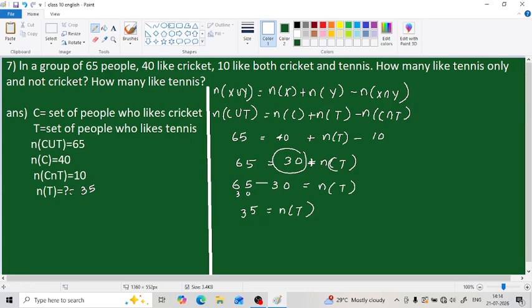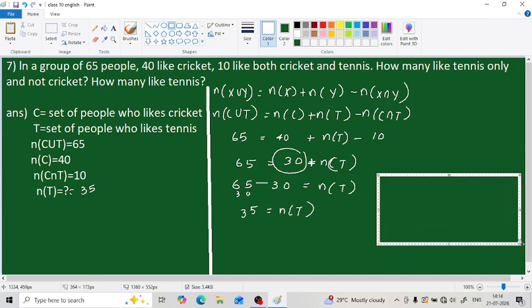Then how can we show its Venn diagram? Otherwise, how can we solve it using a Venn diagram? This is our universal set, and we need two circles, for tennis and cricket. They should be overlapping. So this is our cricket set and this is our tennis set. It is given that C contains 40 altogether, the common region is 10, and in total it is 65.